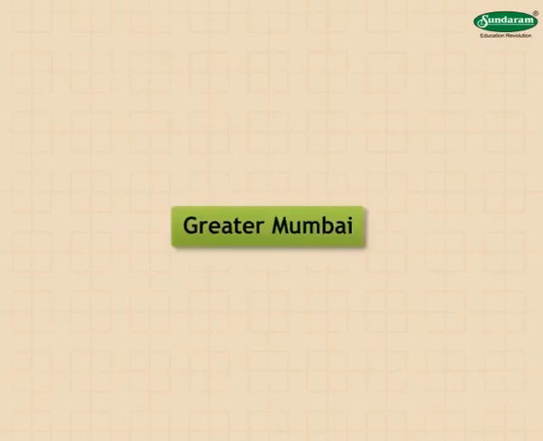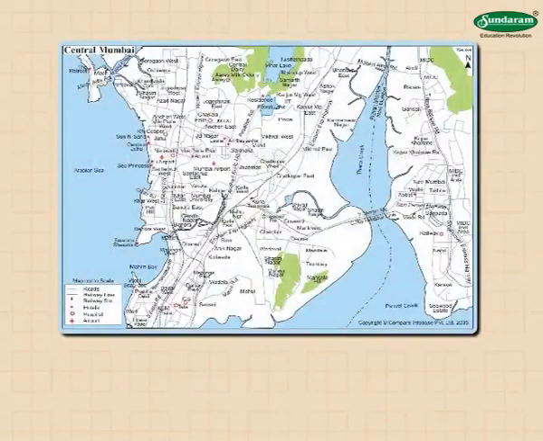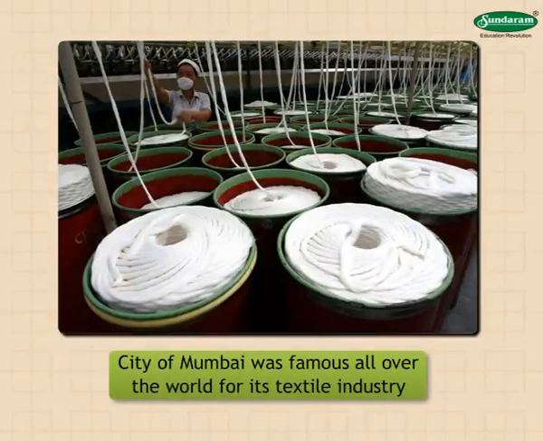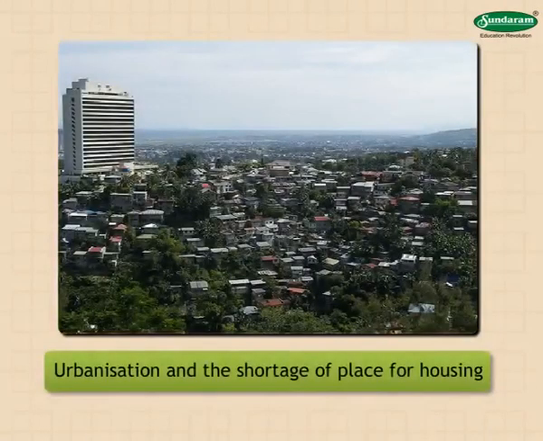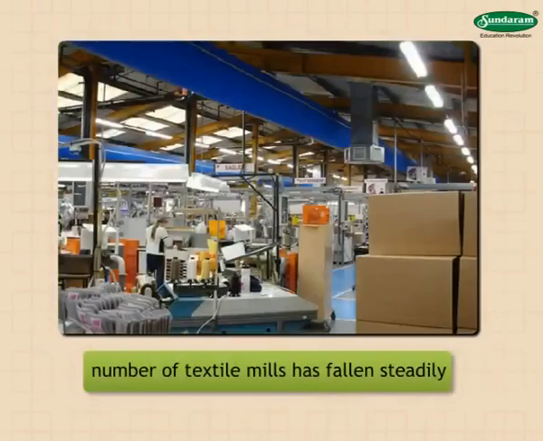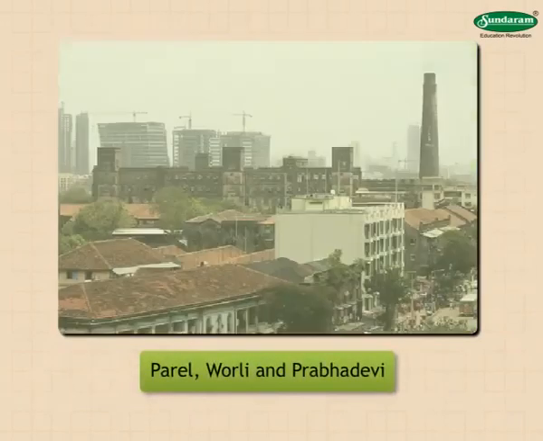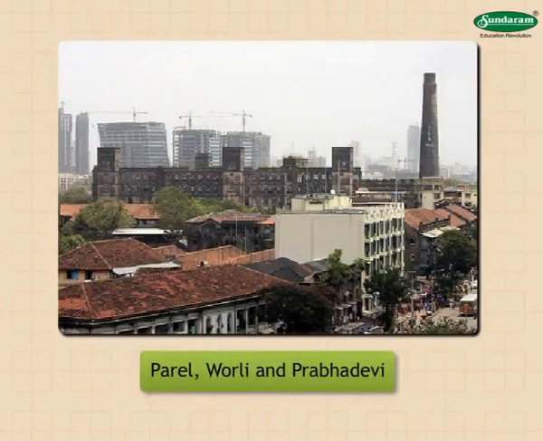Greater Mumbai. Some time ago, the city of Mumbai was famous all over the world for its textile industry. But for reasons like growing urbanization and the shortage of place for housing, the number of textile mills has fallen steadily. There are only a few mills now in Parel, Worli and Prabhadevi areas.